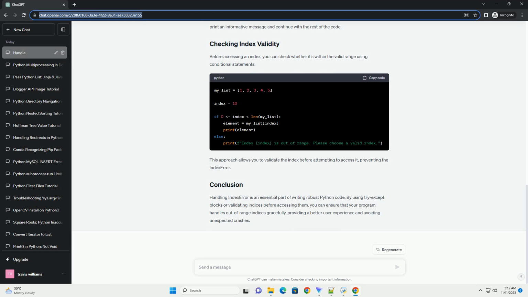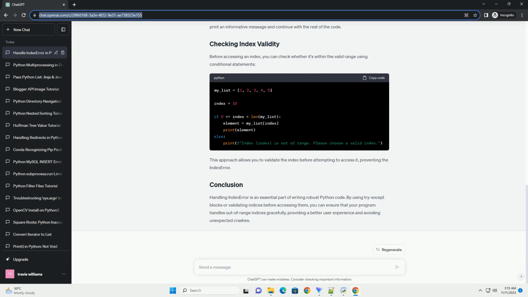Empty list access. To prevent index error, it's essential to check if an index is within the valid range before accessing it. Here are some approaches to handle it. Understanding and handling index error is crucial for writing robust Python code. Always validate indices before accessing list elements to avoid unexpected errors. Use try-except blocks or explicit index checks to gracefully handle these situations, improving the reliability of your programs.